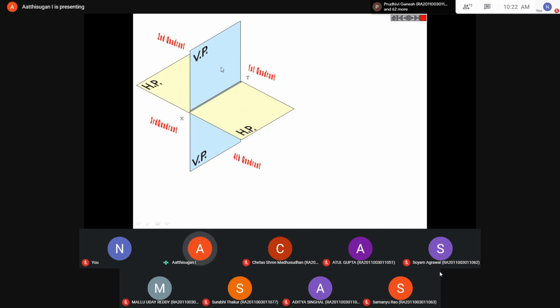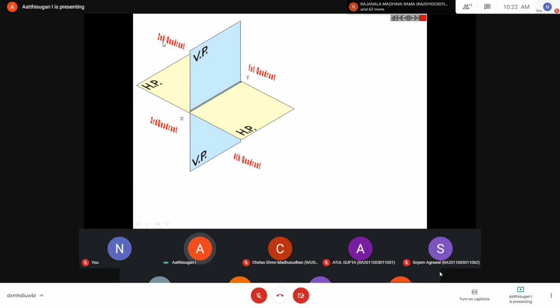On VP means the object is here. On HP and VP, the object is on the reference plane. So the first quadrant is above HP, in front of VP. Second quadrant: above HP, behind VP. Third quadrant: below HP, behind VP. Fourth quadrant: below HP, in front of VP.